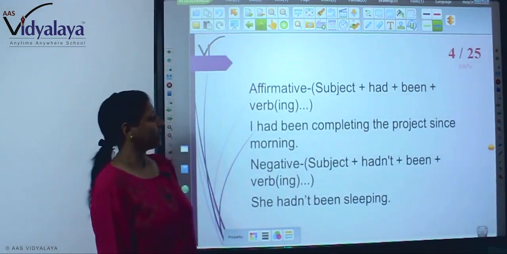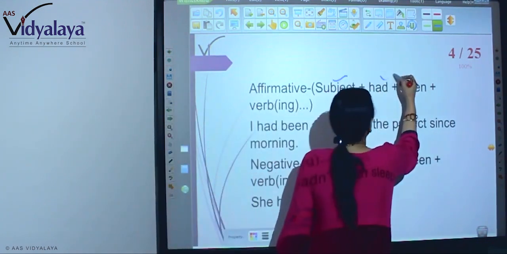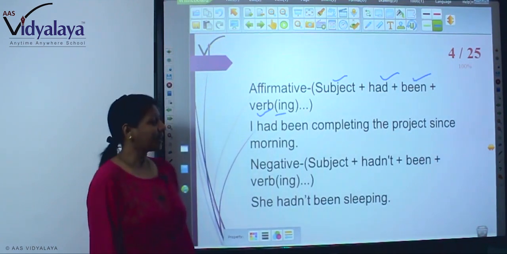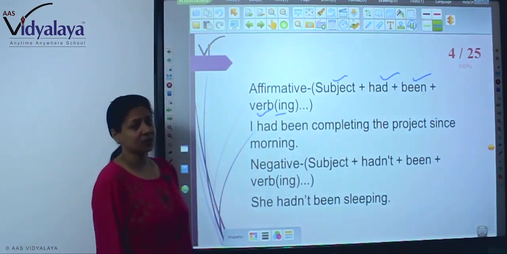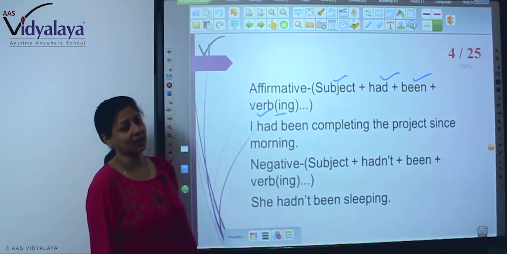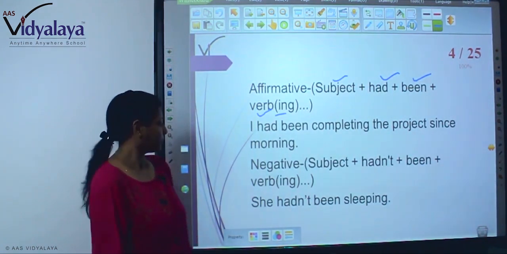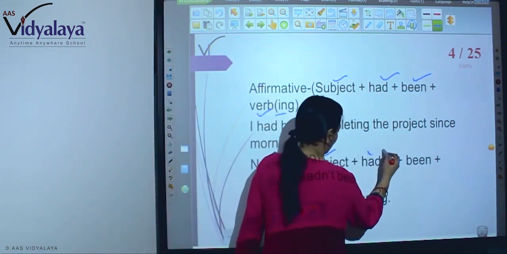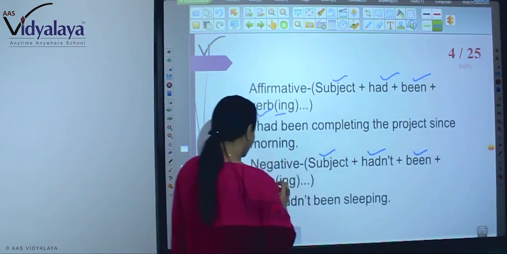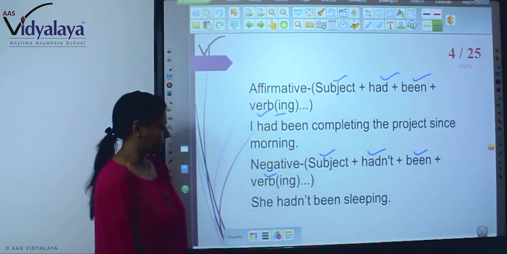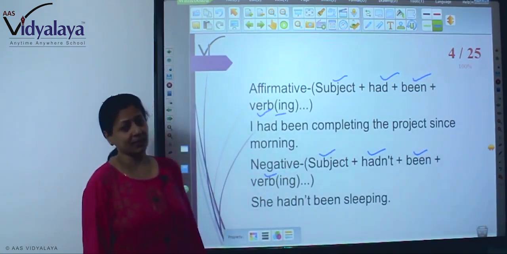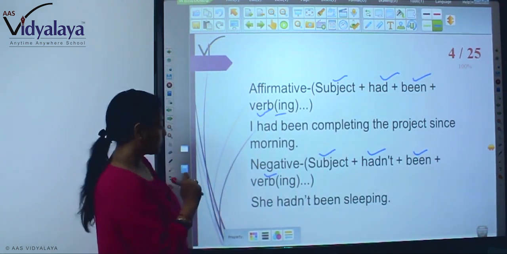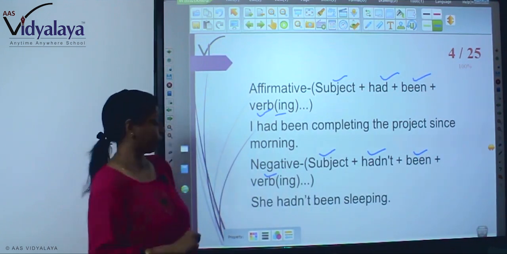Now, affirmative, how to make it affirmative? Subject plus had plus been plus verb plus ing. I had been completing the project since morning. कि मैं सुबह से लगी हुई थी ये प्रोजेक्ट खत्म करने के लिए. Negative, very easy. You will have to only write not, hadn't, been plus verb ing. She hadn't been sleeping. वो सो ही नहीं पा रही थी. So she hadn't been sleeping.